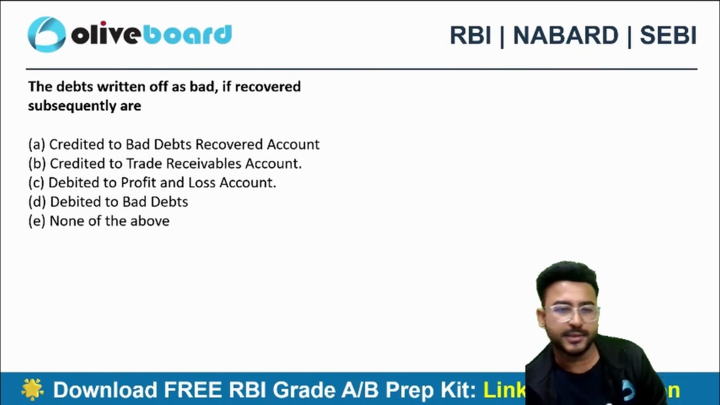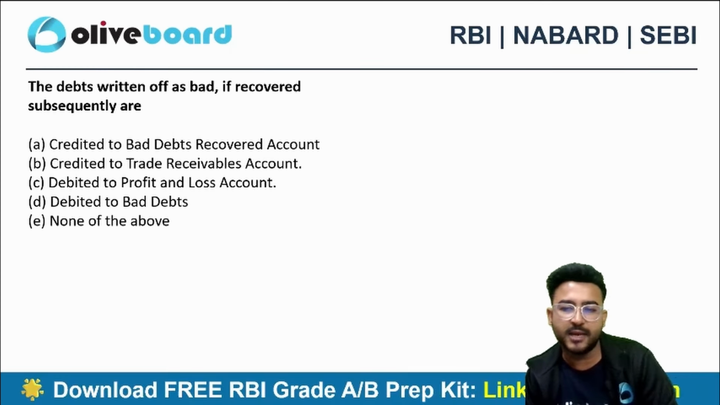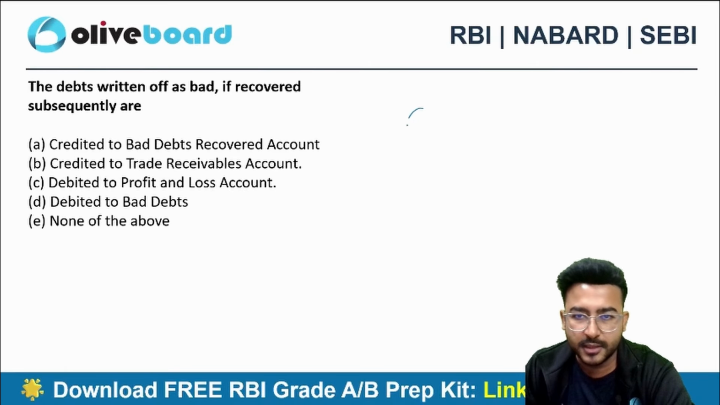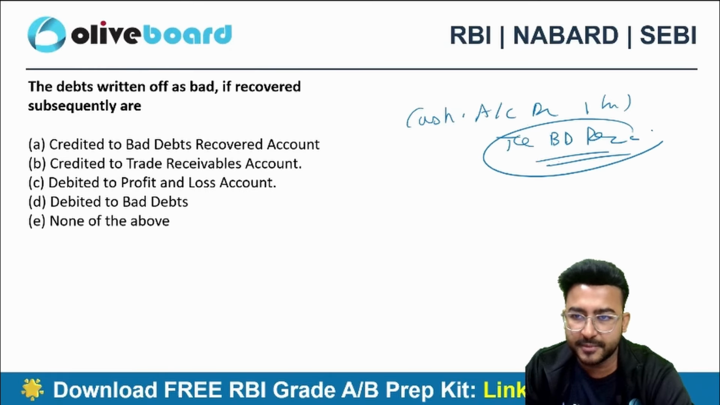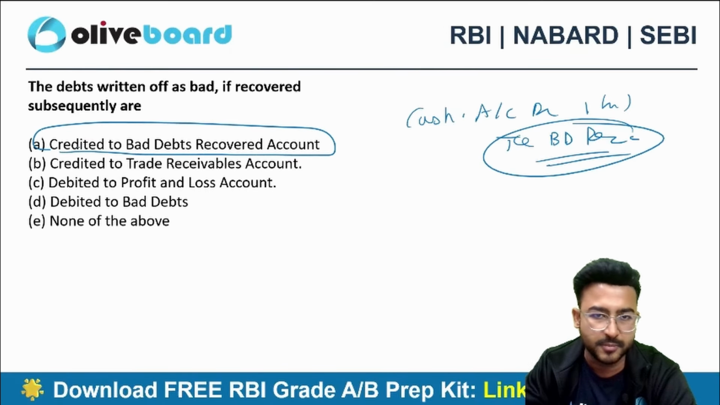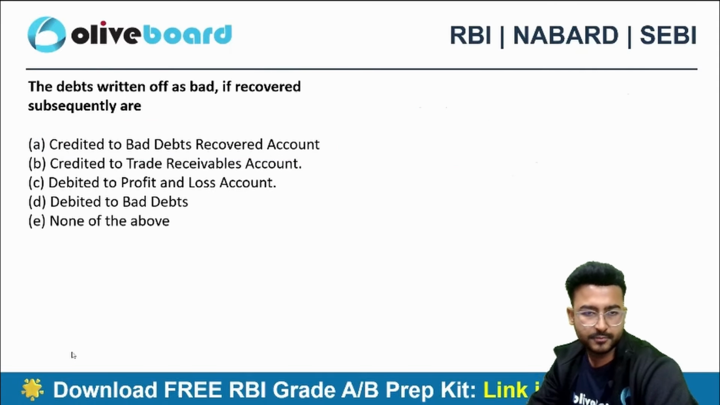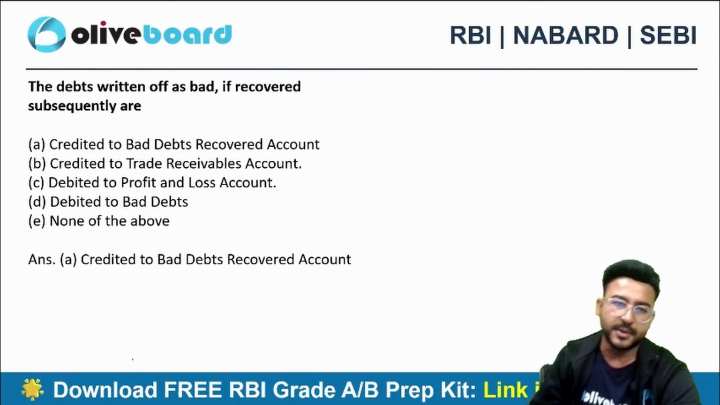What will happen in that case? What journal entry will I be passing at that time? Cash account debit 1 lakh to bad debts recovered. So it is credited to the bad debts recovered account. Okay. Because now I am able to recover the money.